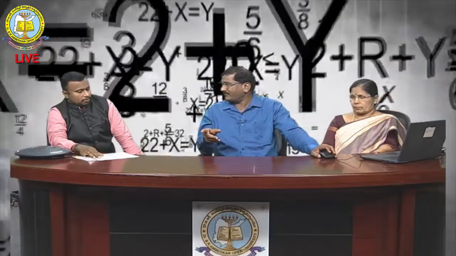We can check this mathematically. Here I am taking one example: P and Q, or P and Q joined with negation of Q. First, P and Q in the truth table: TT, TF, FT, FF. Only when both are true is it true. If either one is false, then it is automatically false. So that is the statement.